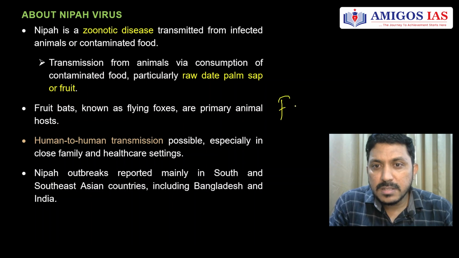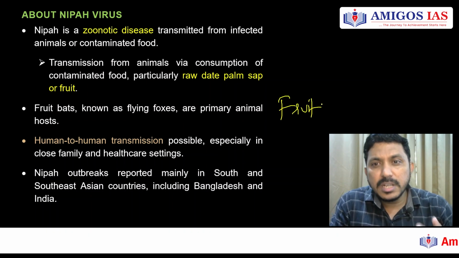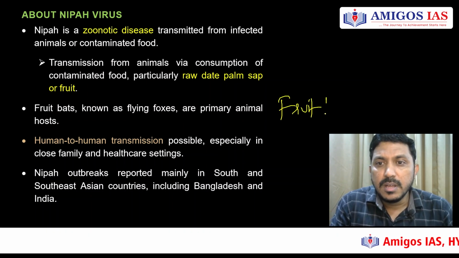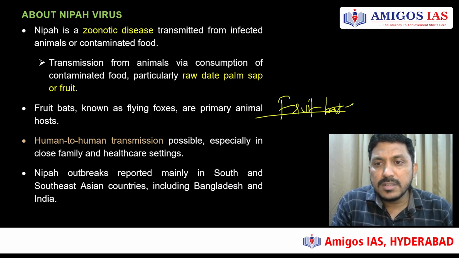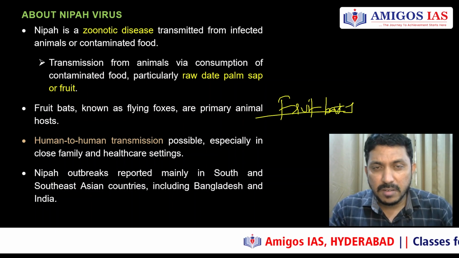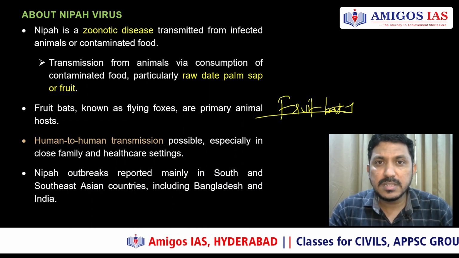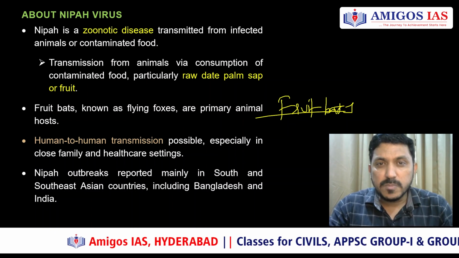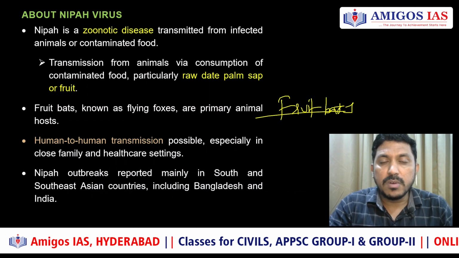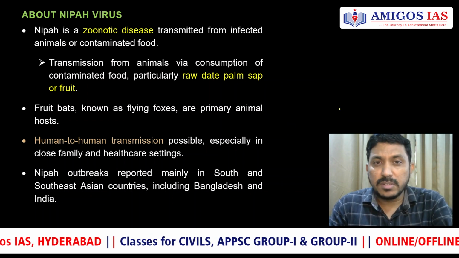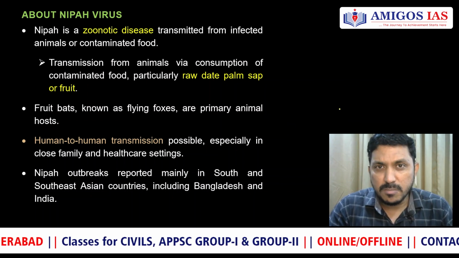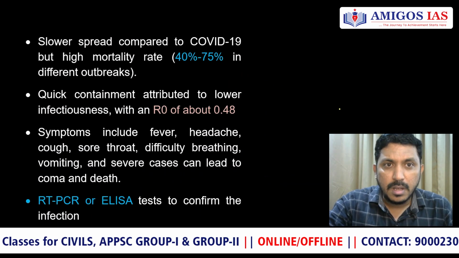When these fruit bats are located there, we are actually encroaching into the habitats of this particular species. More and more agricultural expansion is happening. As a result, our contact with animals will increase, and more contact with animals means the diseases which are there in those animals will spill over to humans. That is one of the reasons why we see the outbreak of this disease mostly in Southeast Asia.